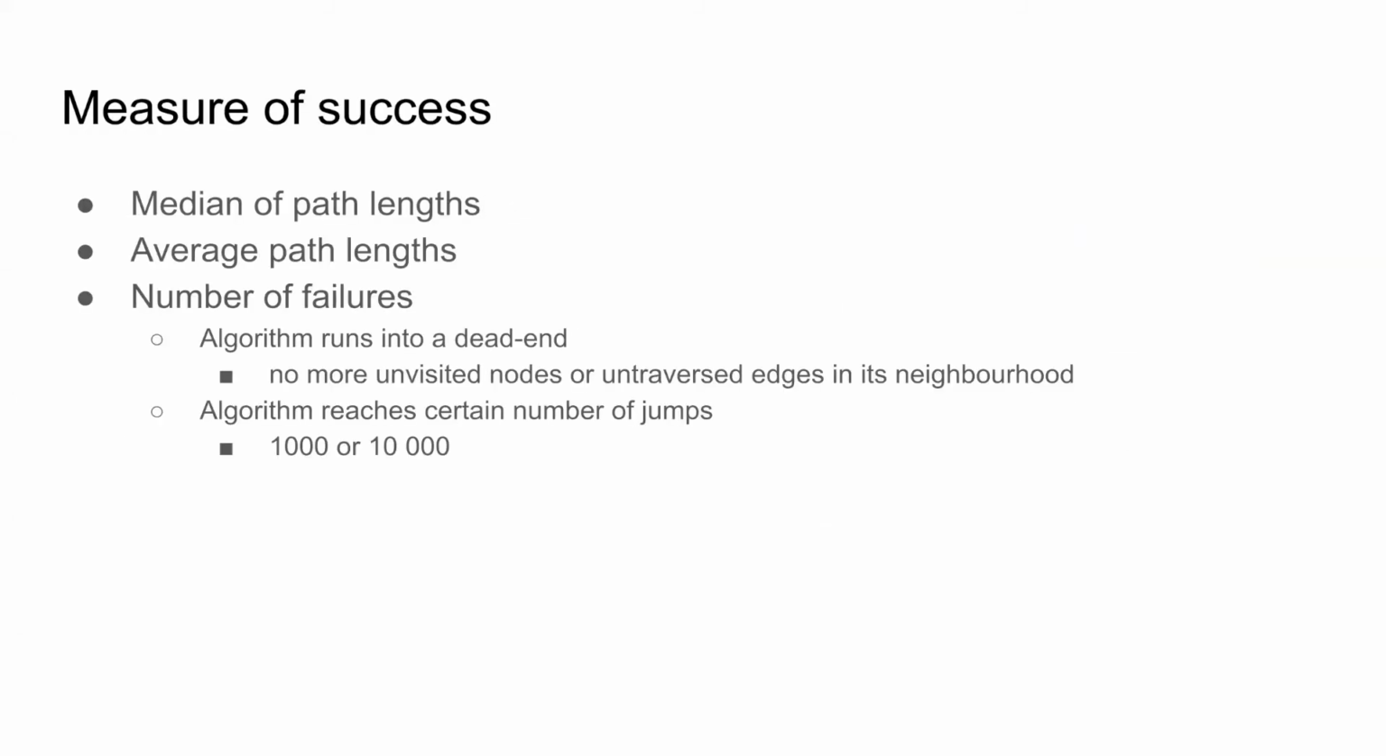For measures of success of our solutions, we decided upon using median of path lengths, average path lengths, and number of failures. As a primary measure of success, we used median of path lengths, since it is not affected by outliers. However, if we were to encounter an example where there would be an unusually high number of failures, this would also have to be taken into consideration.